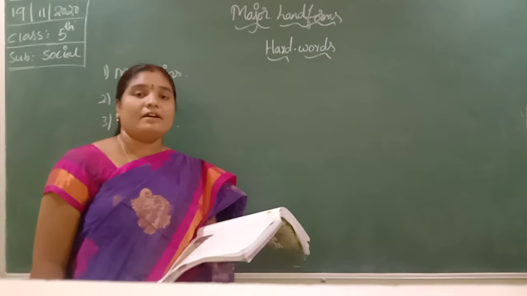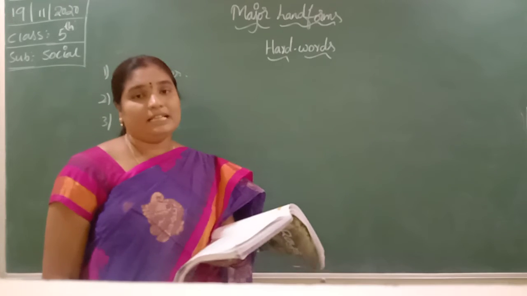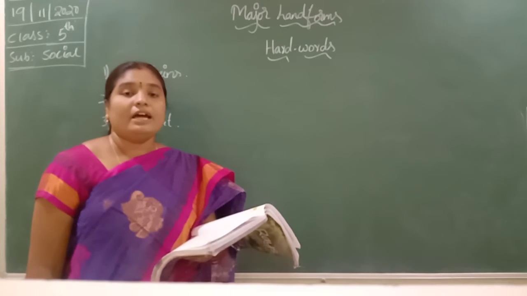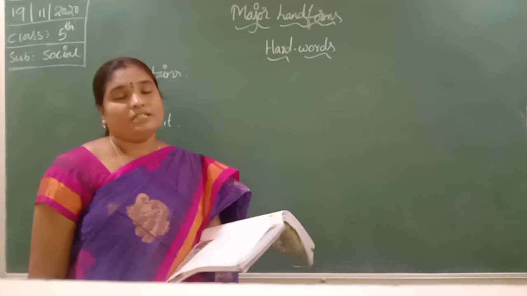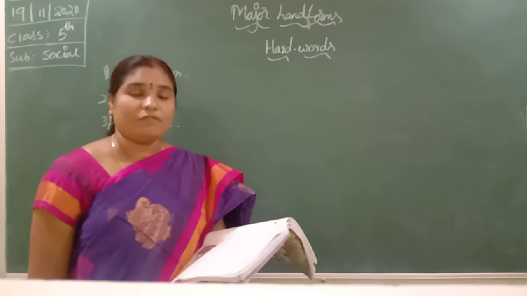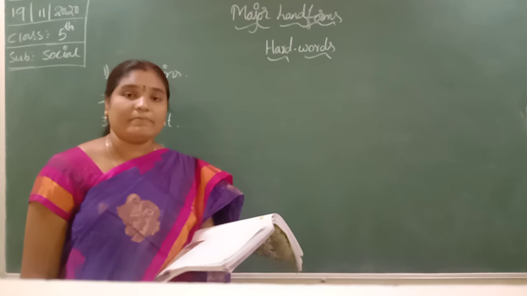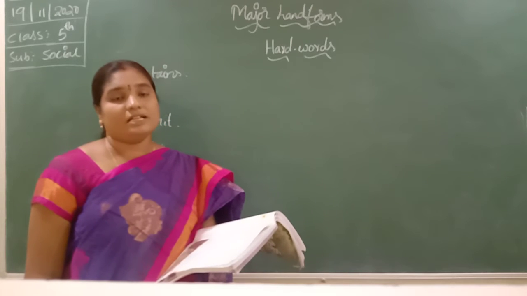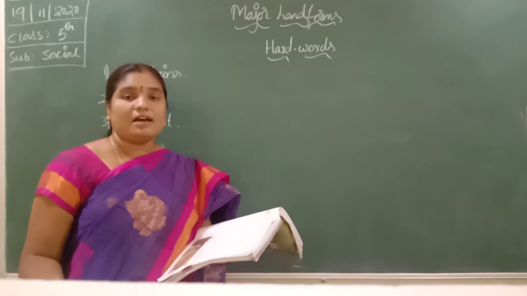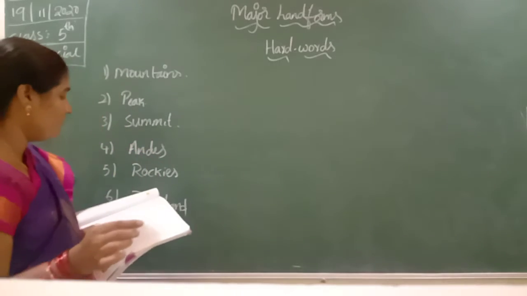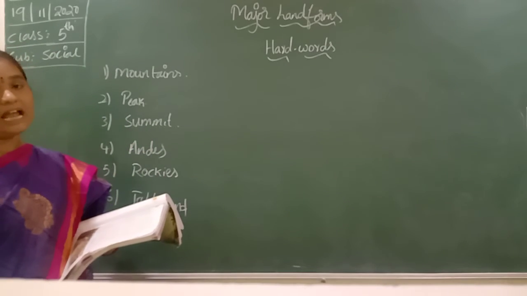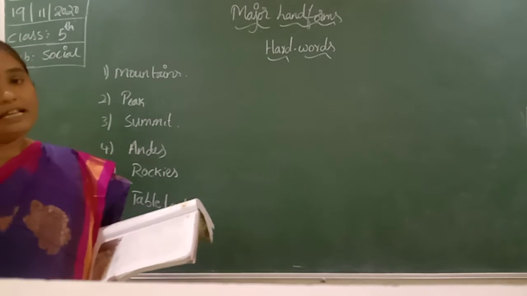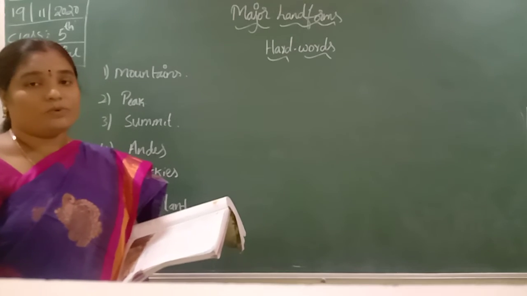The land area which is surrounded by the hills and gets very little rainfall is known as leeward.